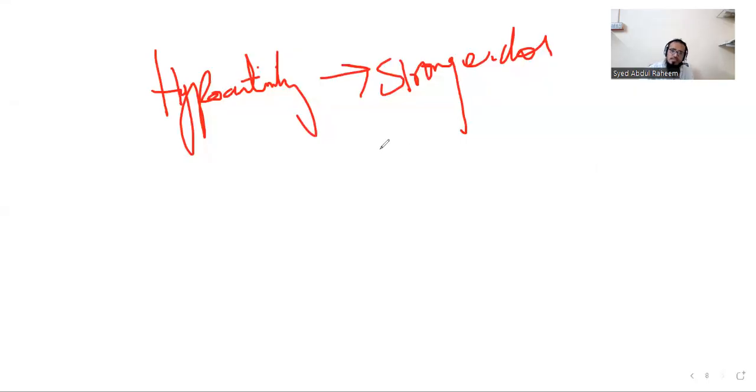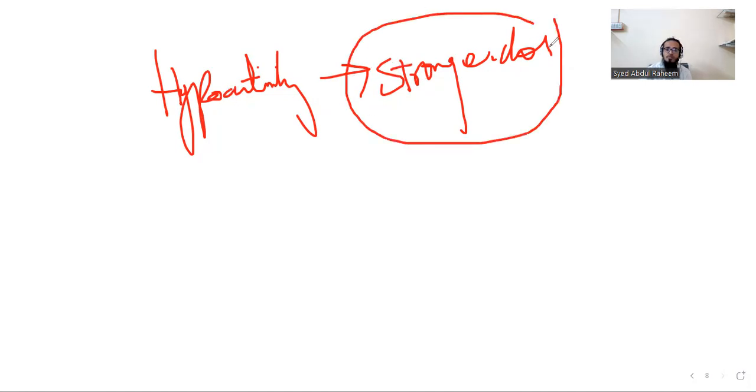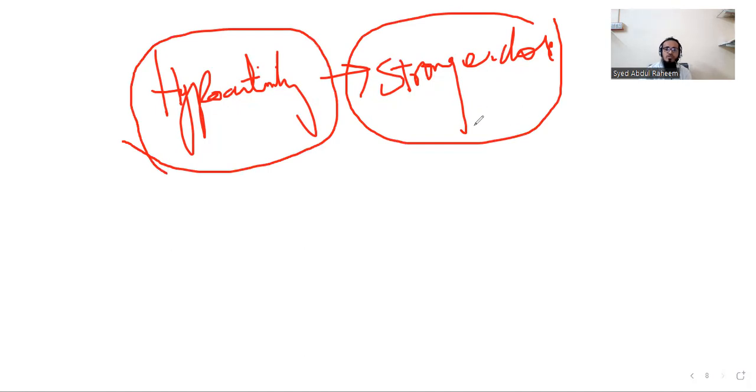So the dosage for hypofunction or hypoactivity is a stronger dose, because here we have to improve this hypoactivity. That's the reason we are giving a stronger dose.